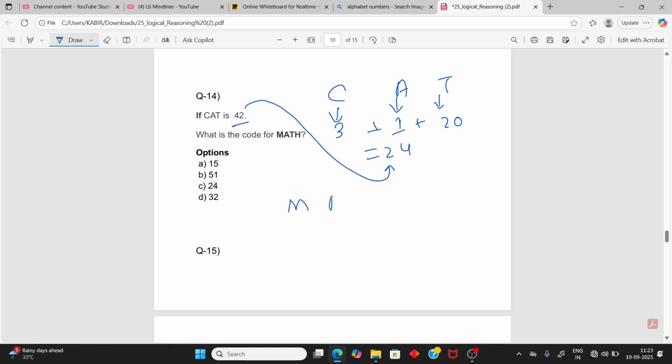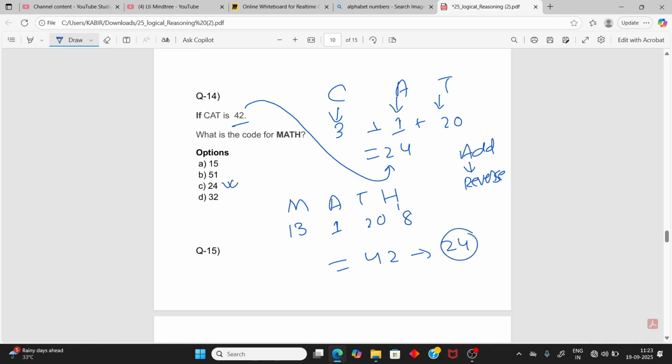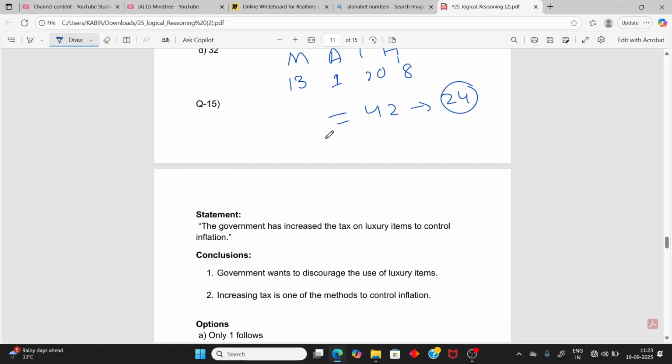First I did the addition, then the reverse of the addition on the number. So MATH: M is 13, A is 1, T is 20, H is 8. If we add it, it becomes 42. If you do the reverse, it becomes 24. So your answer is 24.